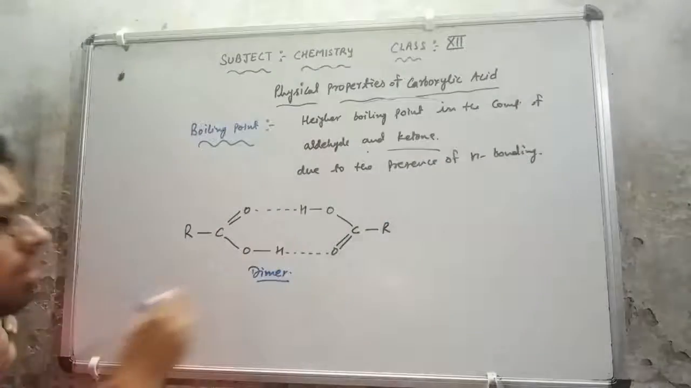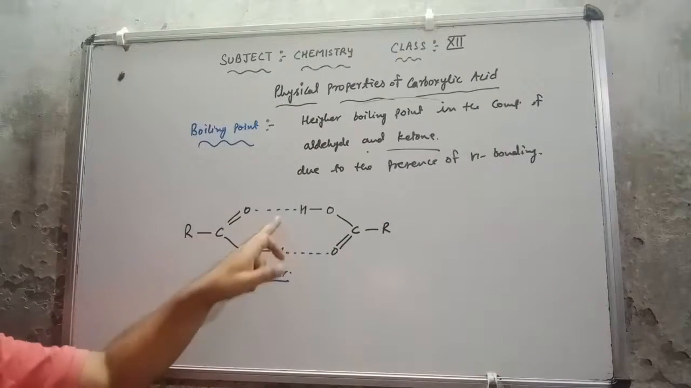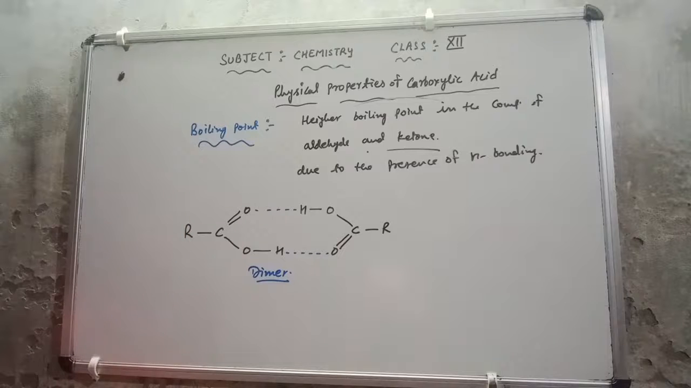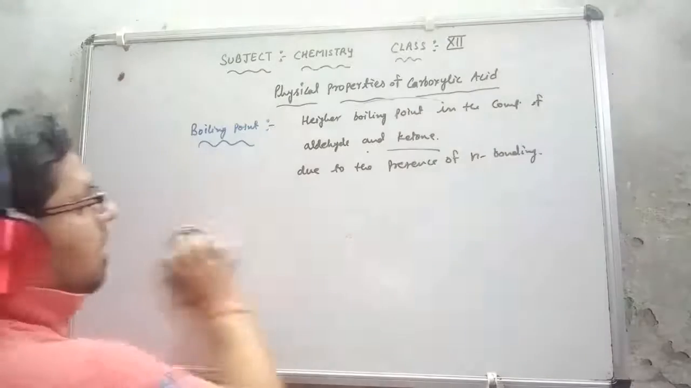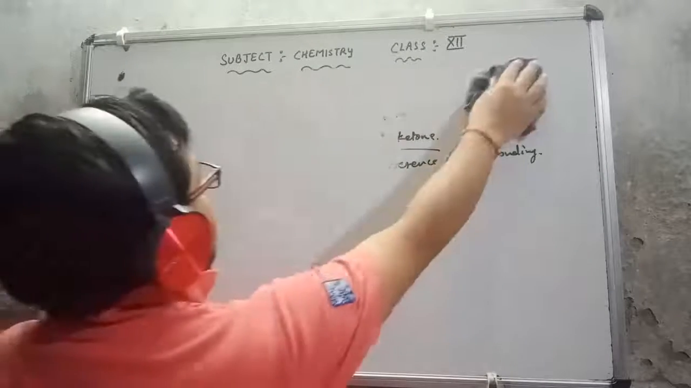Due to the presence of hydrogen bonding in vapor form also, we can simply say that their boiling point is high in comparison to aldehyde and ketone. So those are the physical properties I have discussed with you. Now after these physical properties, I'm going to discuss some chemical properties. I hope you have understood these physical properties. Now the chemical properties of carboxylic acid.